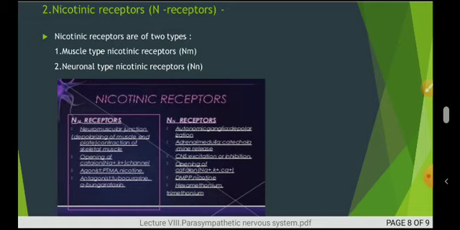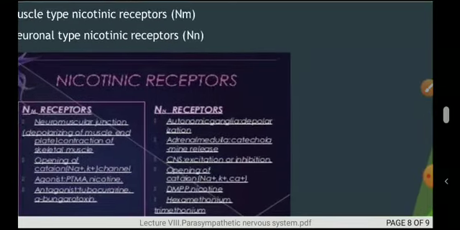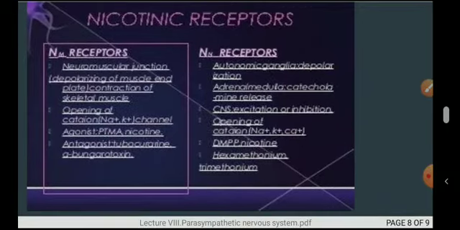Moving towards exactly the difference with their role. So as I shown here, I will expand this PPT. First we will focus on the muscle type.